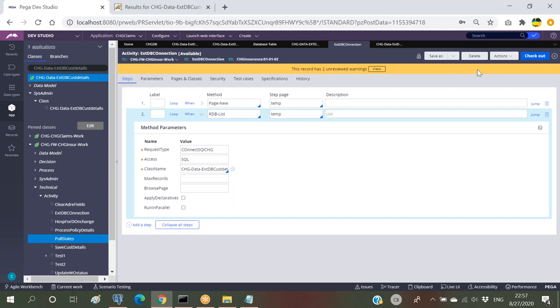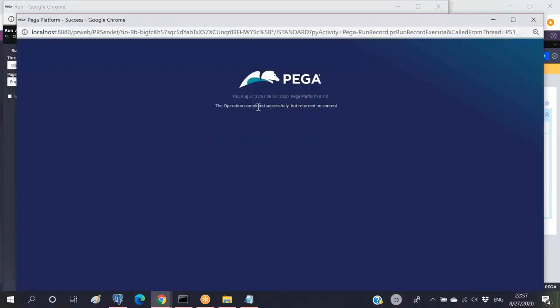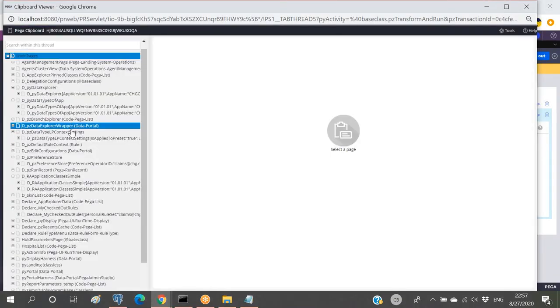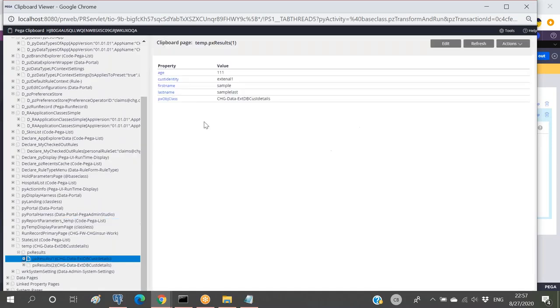Even if you don't check in, there are no issues. But if you're not getting an error and not getting output, this might be the issue. So now I'm just running it. Okay, so this is successful. So just see in the clipboard. One temp page has been created, and here we can see both the results. Okay, so customer identity one. So this is all the data we're getting from the third-party database, right? So here we can get it.